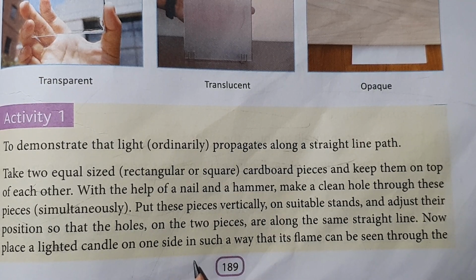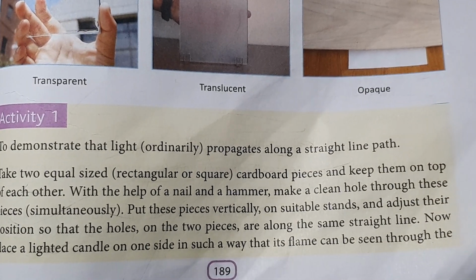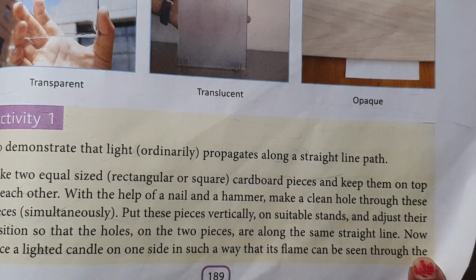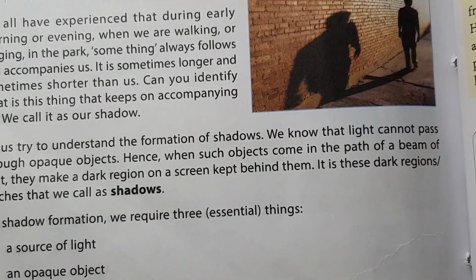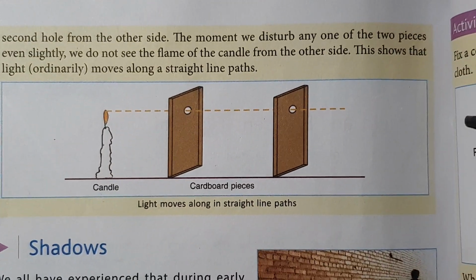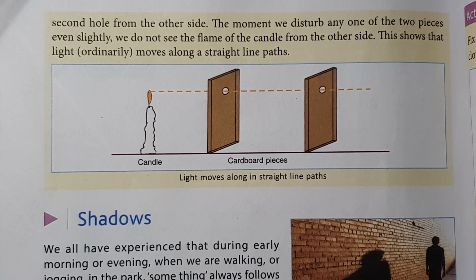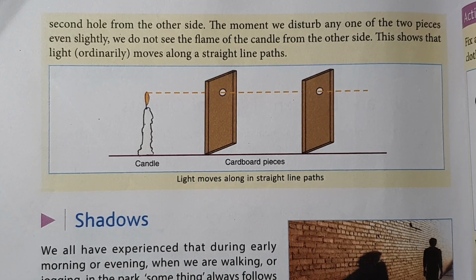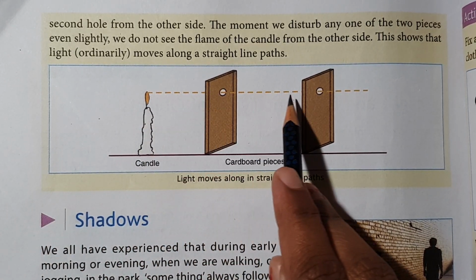Now place a lighted candle on one side in such a way that its flame can be seen. We can see the flame through the square and rectangular cardboard pieces at the same time. That is, light travels in a straight line. The moment we disturb either of the two pieces, if we move one slightly, the flame will not be visible from the other side. This shows that light always travels in a straight line.